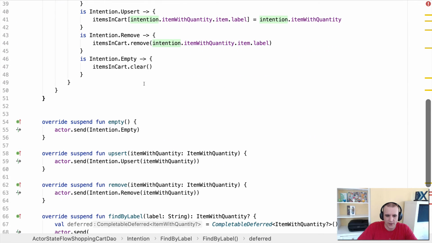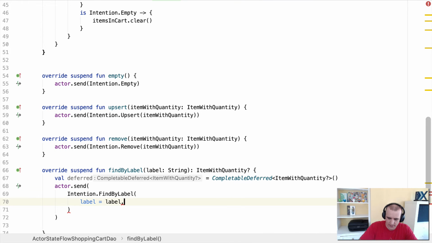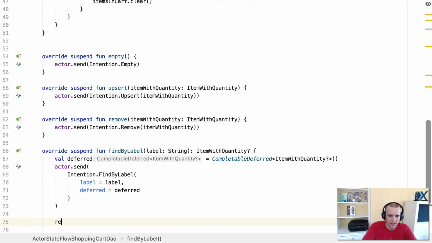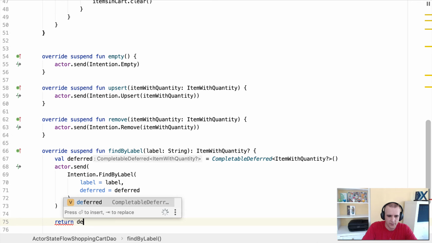What we're able to do now is down here, I'm now sending the deferred object, and then I want to return the value. So at the very end of this function, when I need to do a return, I can say return deferred dot await.